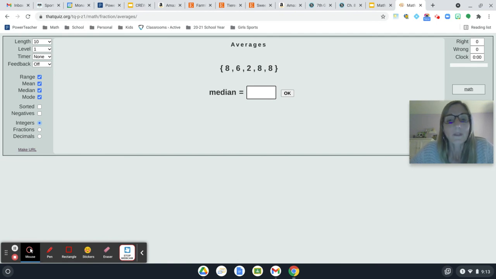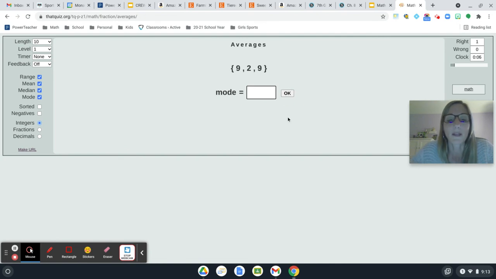So now let's look at the first problem for a minute. Find the median. We know the median is the middle number. Don't forget with these type of problems, you have to make sure you order these least to greatest. Right now, if you were to look at that data set and say 2 is the median, you'd be incorrect. So you have to order least first: 2, 6, 8, 8, and 8. Once you order those, 8 falls in the middle. That's going to be your median.